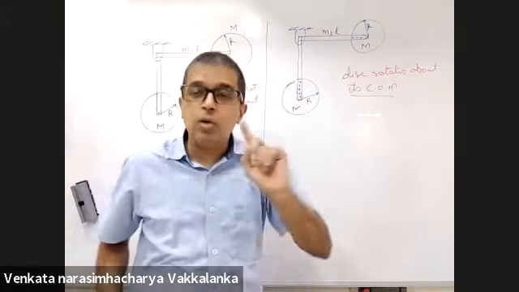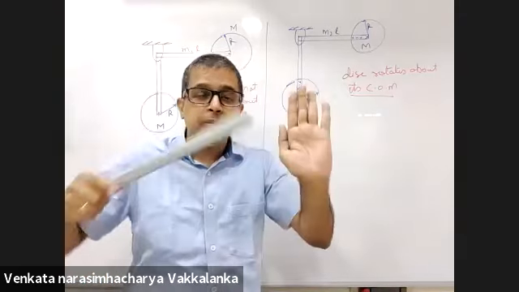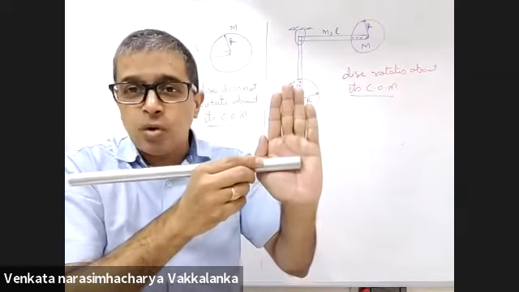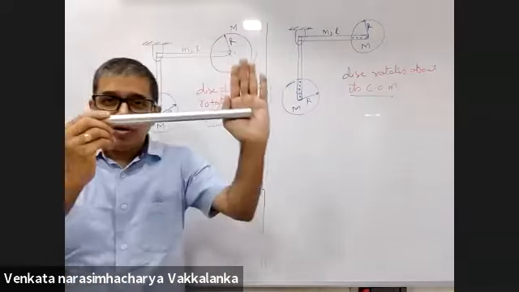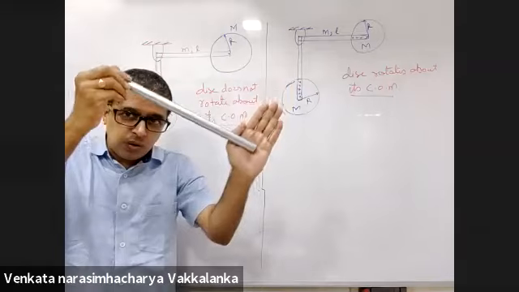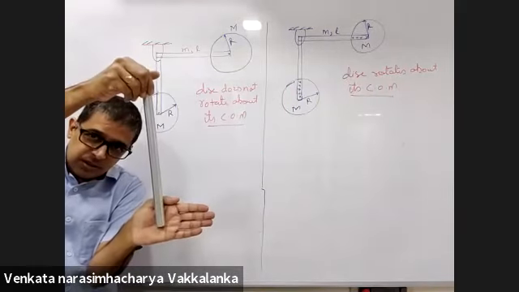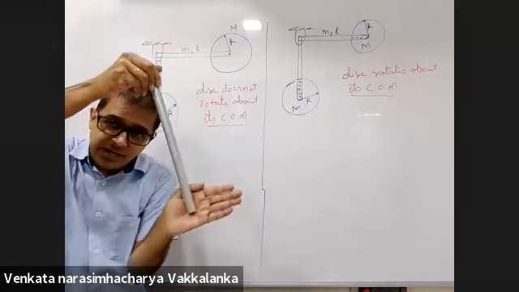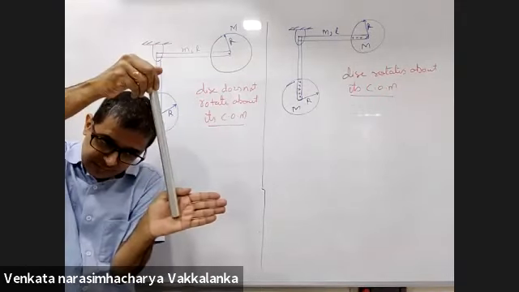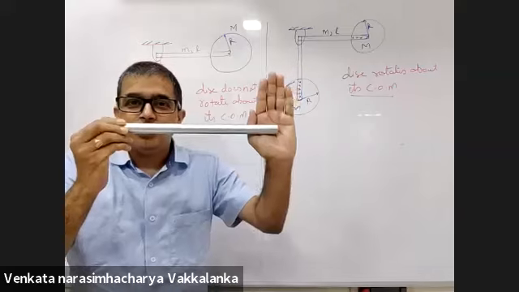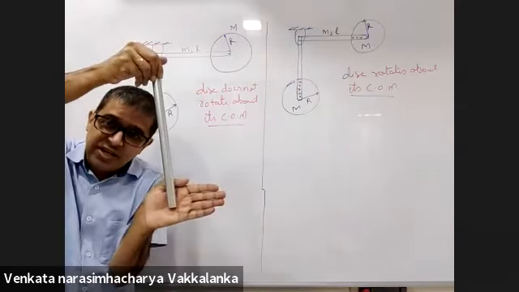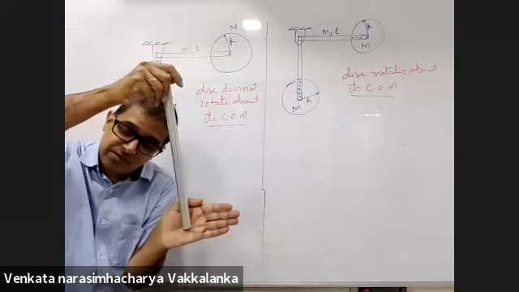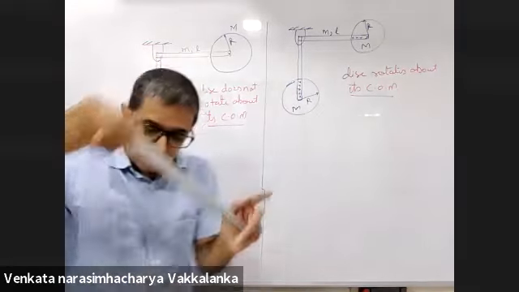Now, have a look at the second part. What are you telling me? It is hinged from here till here. This is what you told me. So if it is hinged, when this rotates, did my hand rotate by 90 degrees or not? Yes, sir. So in the second case, the disc is rotating by an angle of 90 degrees.